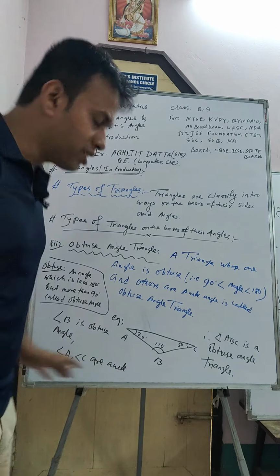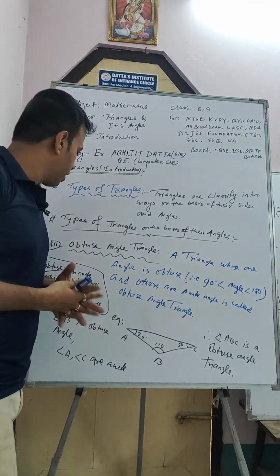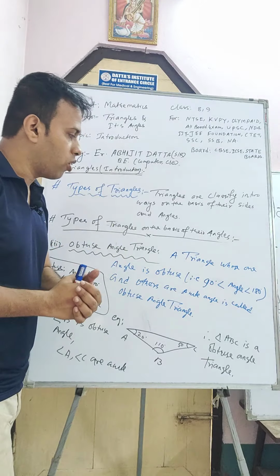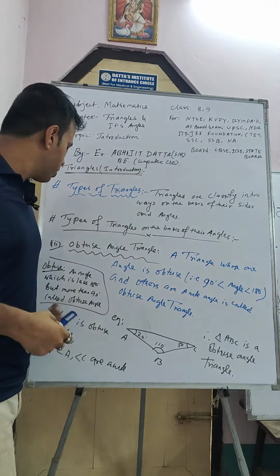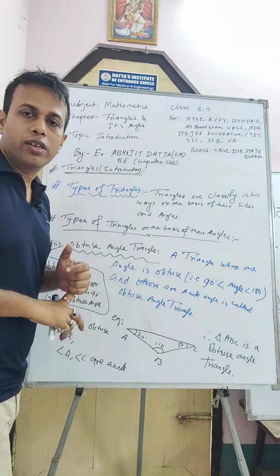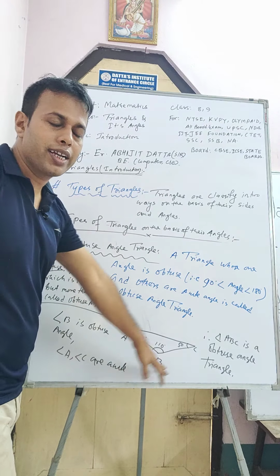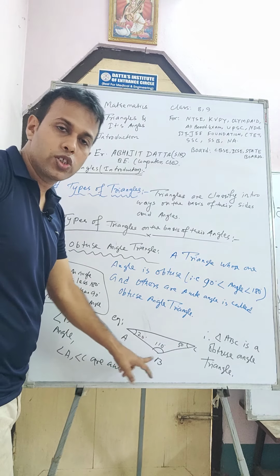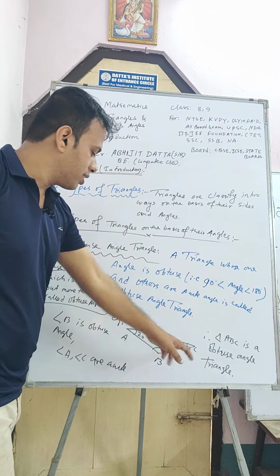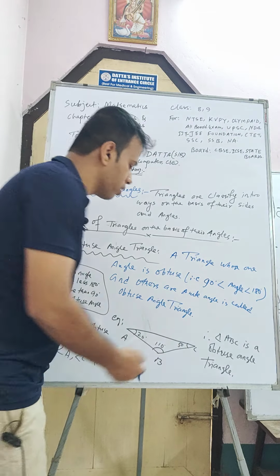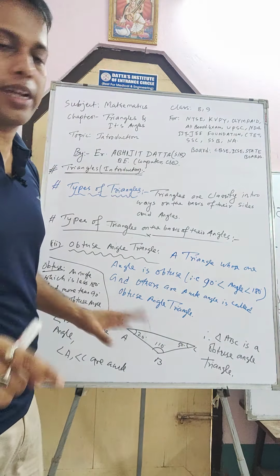Okay, so these are the basic parts of a triangle, right? So what we learn here, an obtuse angle triangle is a triangle whose one angle is obtuse, that is more than 90 but less than 180 degree. Okay, remember it. And I take one example here, triangle ABC, in which angle B is 110, and it is an obtuse angle. Angle A and angle C are 20 and 50, that is, they are acute angles. So we can say triangle ABC is an obtuse angle triangle.